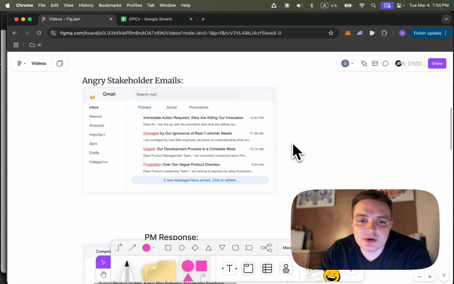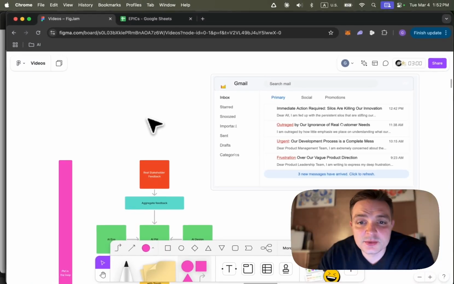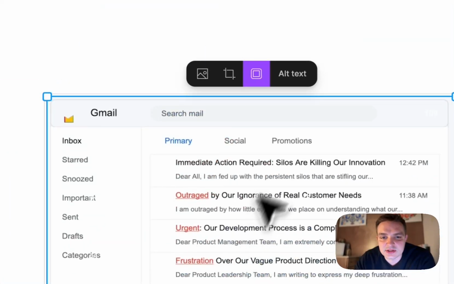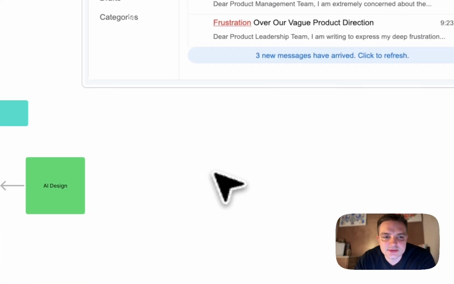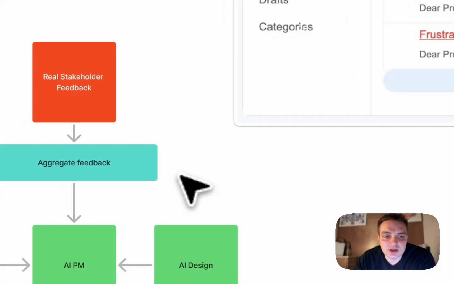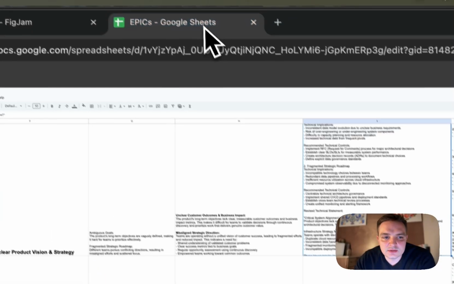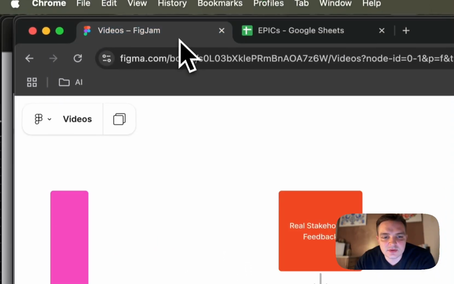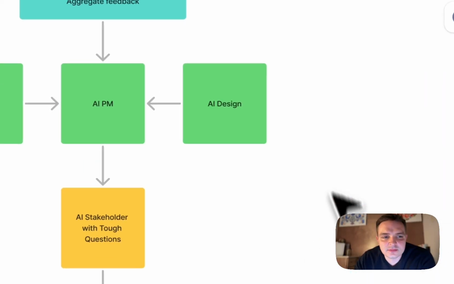Hi everyone, today I want to show you how to take angry stakeholder emails and turn them into action plans. Let me show you everything we're going to cover today. So we'll start with a list of angry stakeholder feedback, all the emails. Then we're going to aggregate them into a document like this one that captures all the feedback from the stakeholders, everything that we need to address and work on.